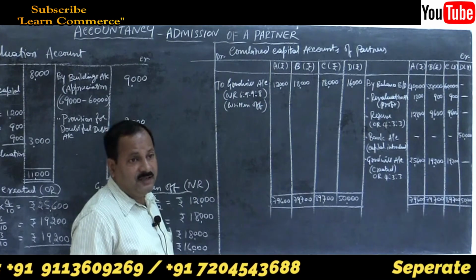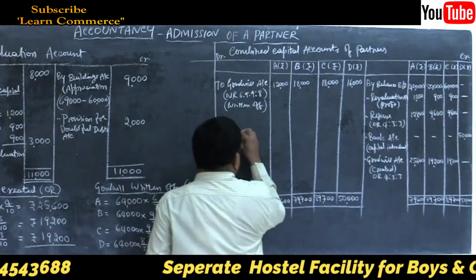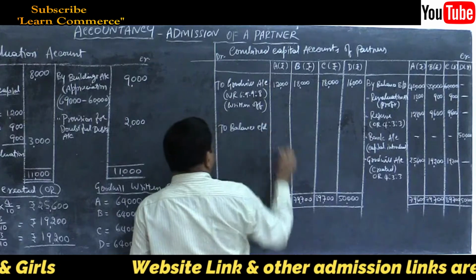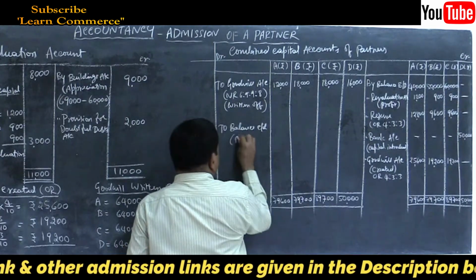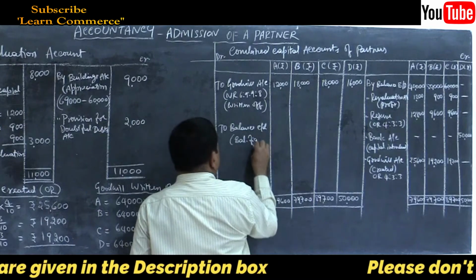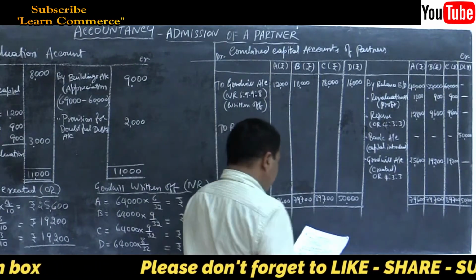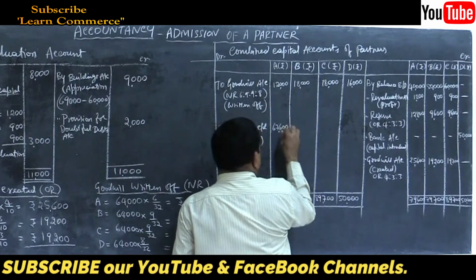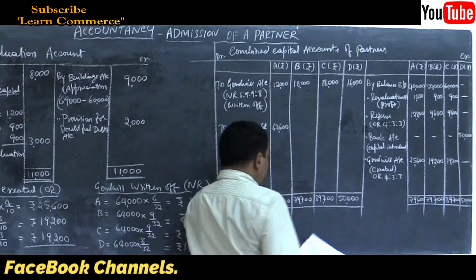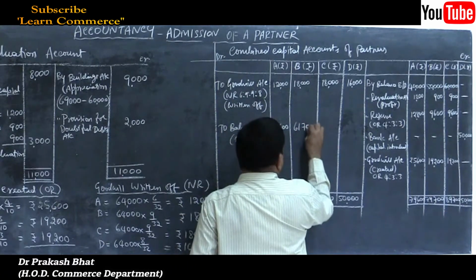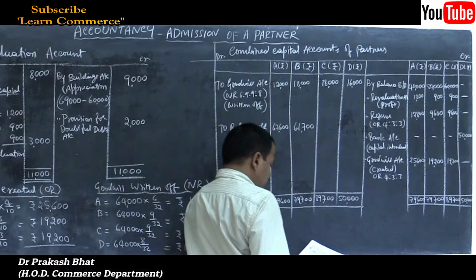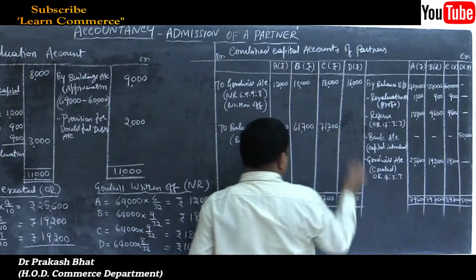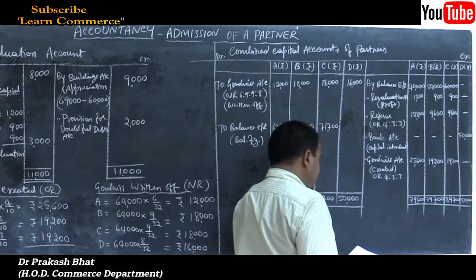So to balance carried down, balancing figure, that is 67,600, 61,700, then C, 71,700, and last partner, it is 34,000.